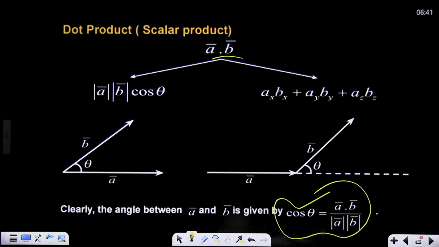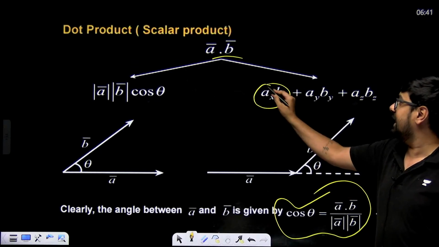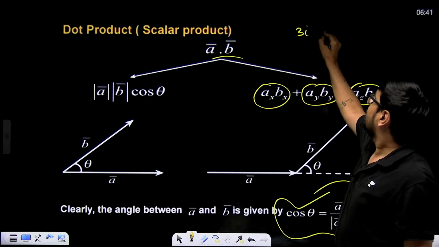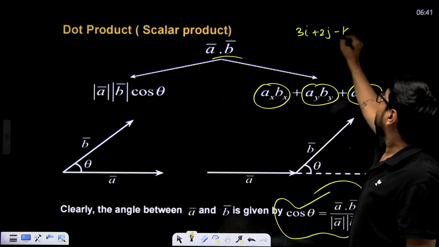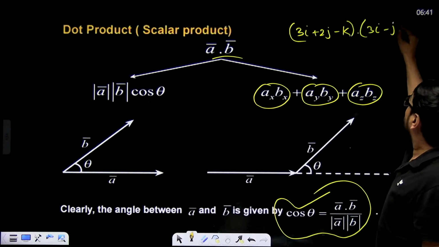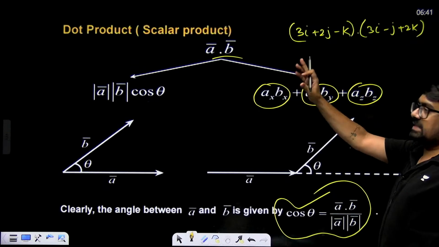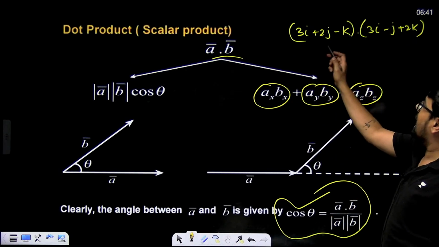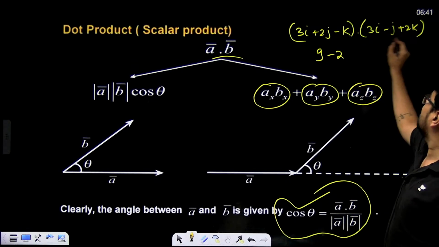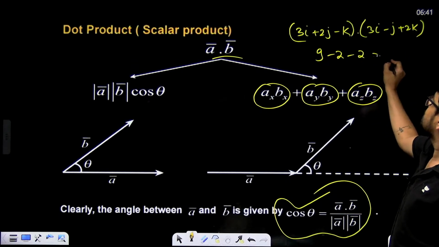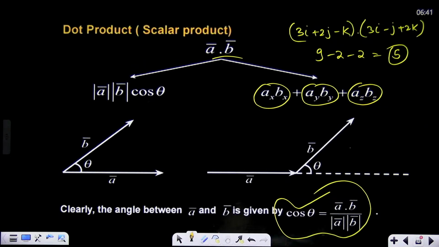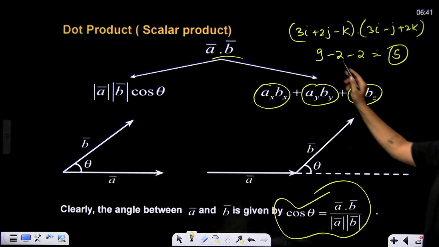How do you find the dot product? Dot product is simple: AX BX plus AY BY plus AZ BZ. Suppose the vector is 3i plus 2j minus k dot with 3i minus j plus 2k. Dot product is always scalar. So multiply i with i, 3 3s are 9, 2 with minus 1 is minus 2, minus 1 with 2 is minus 2. The value will be 5. So 5 will come out as the dot product.